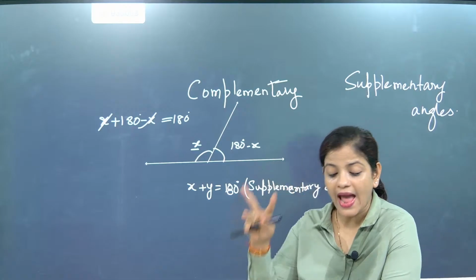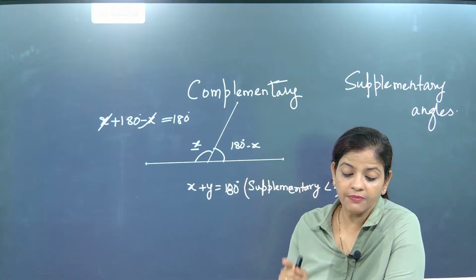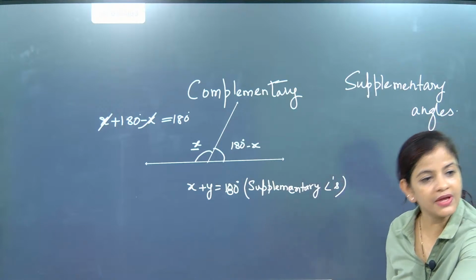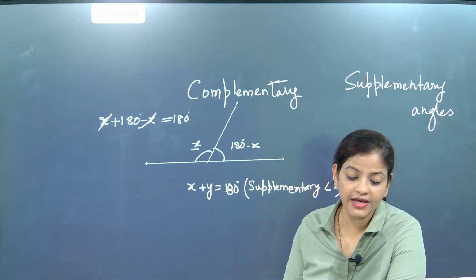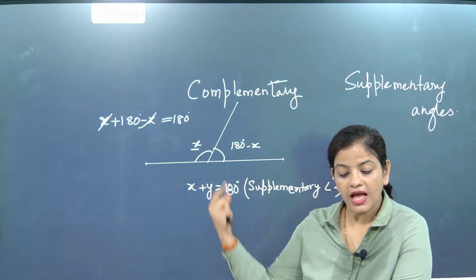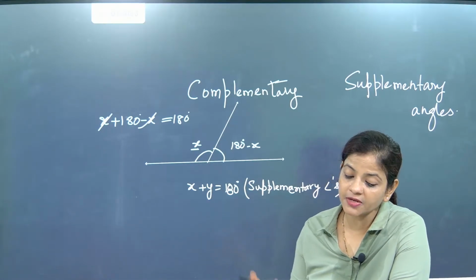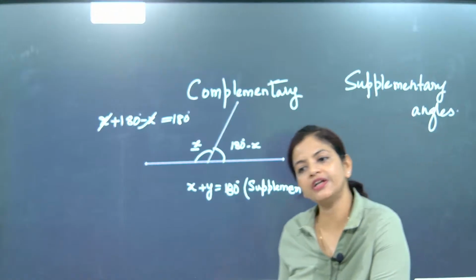Remember this. When two angles' sum is coming as 180 degree, it will be considered as what? Supplementary angle. And one angle will be the supplement of the other. One angle will be supplement of the other.